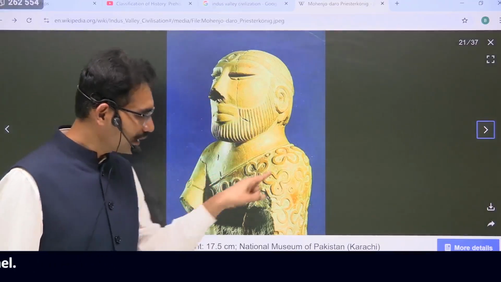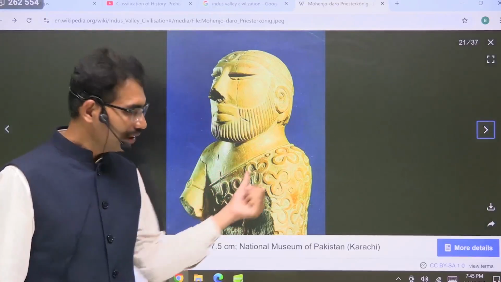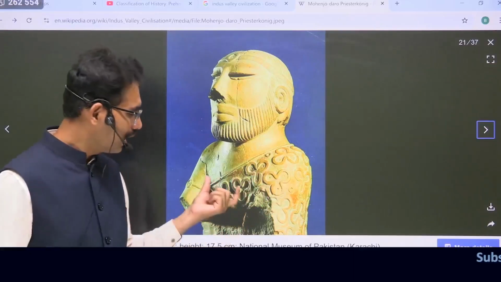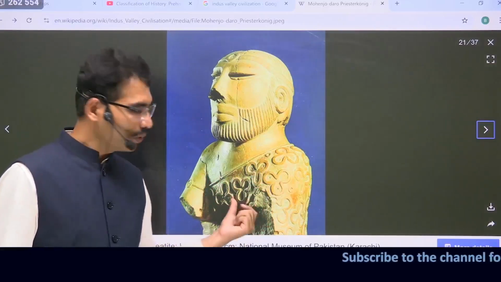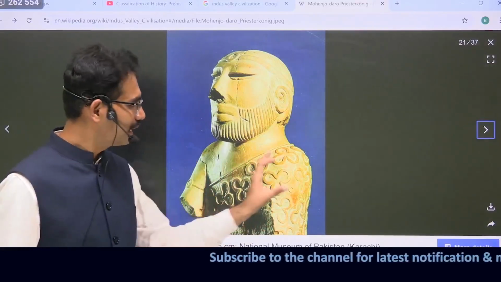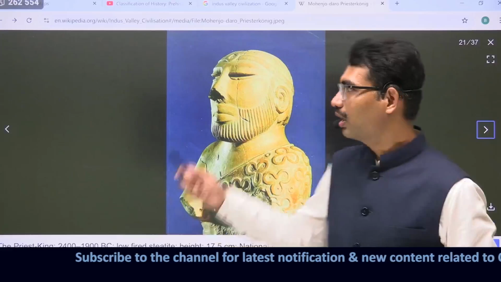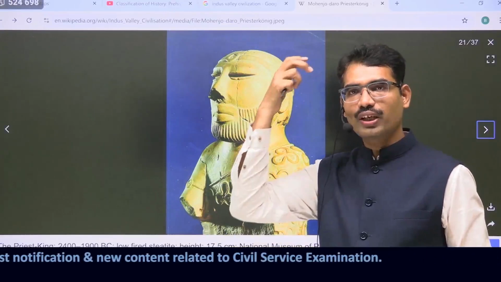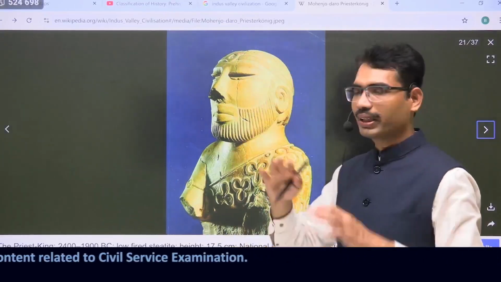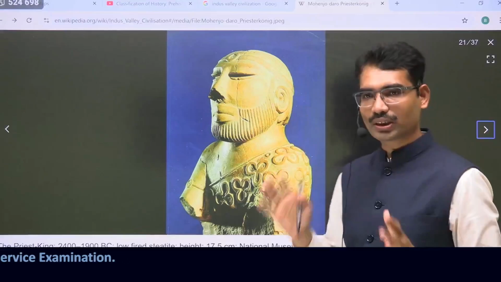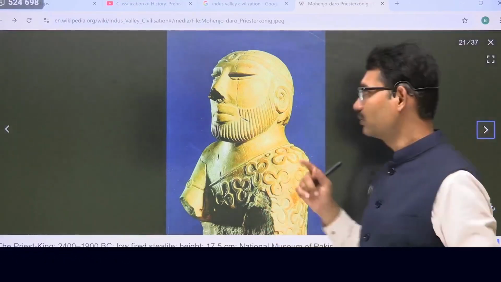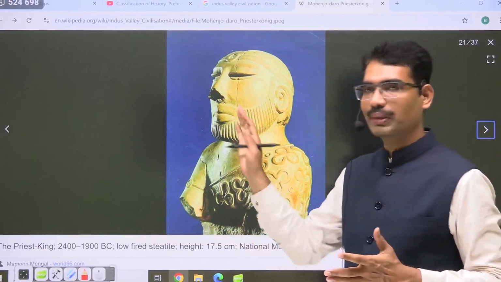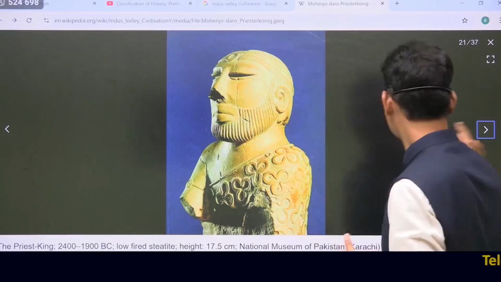You see the designs of the cloth, textile. Textile means they must have known how to weave, a textile industry, and also designs, and the importance given to designs. Also on the head, he is wearing some kind of pendant, like kings used to wear the crown. Maybe some kind of identity to show that he is an important person. That's why bearded priest, or maybe priest king, we do not know, because nothing is written, it's only our interpretation.